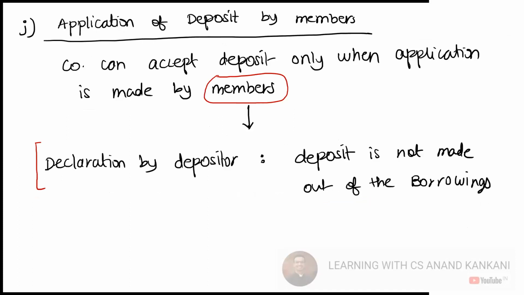Conflict of interest is the simple reason. Then the application will be received from the members. Okay, and the declaration has to be given by the depositor that it is not out of the borrowings. Otherwise, where the company is not eligible, company is going to ask its member, take money from them and then give it to us. So basically the siphoning of the money, or you would say the money that comes around in a roundabout way, that will not be allowed. So the declaration will be given by the members that the deposits is not out of the borrowings.